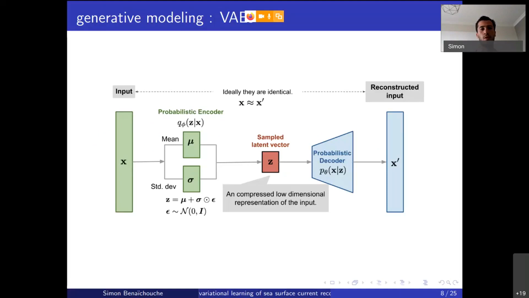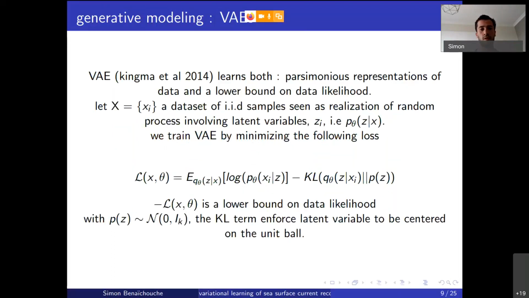The linear version of this kind of architecture would be a PCA, for example. In the VAE, you introduce a stochastic encoder and decoder, and you enforce the geometry of the latent space to be typically Gaussian. So when it's learned, you also have a statistical prior about the data.